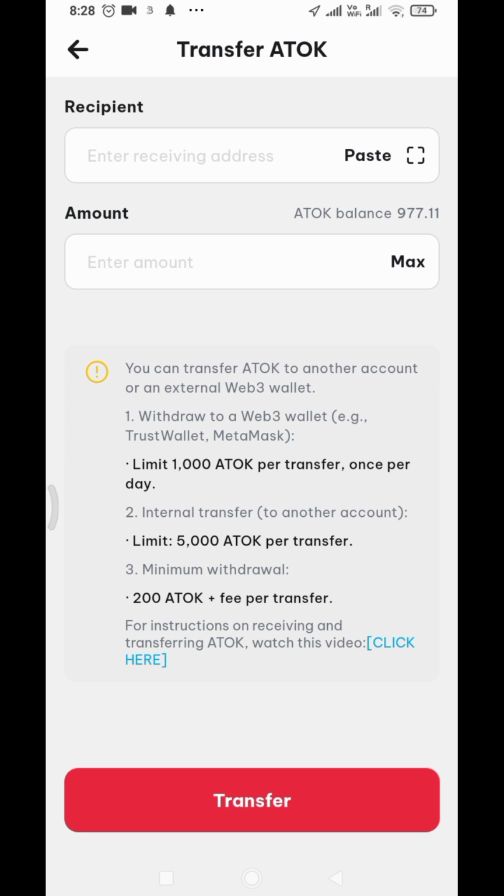Before, I think it was 100 Atok, but they have increased it. That shows you this project really knows what they are doing. It is not fake. They say the limit is 1000 Atok per transfer, once per day. You can transfer to your Trust Wallet, MetaMask, or Bitget wallet. So you cannot withdraw if you don't have up to 1000.